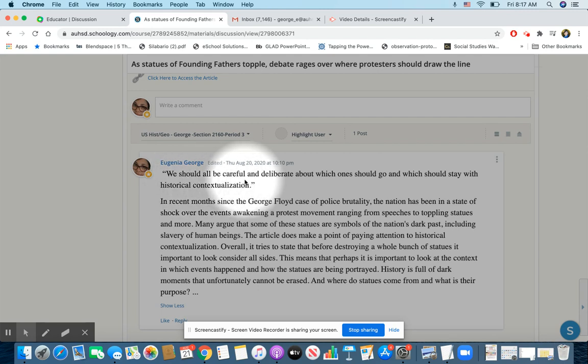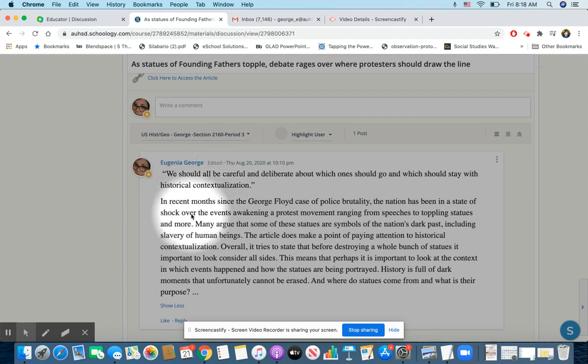Okay, and here's a quote I chose. We should all be careful and deliberate about which ones should go and which ones should stay with historical contextualization. And that's a big word. Okay, but it is a word that you can look up or see how it's being used. For example, here it's talking about context in history. In other words, what was going on at the time. Okay, obviously those were different times. And today we are living 200 years later. A lot has changed. And so the context is different. We're not saying it is right or wrong. We're just saying it's a different context.